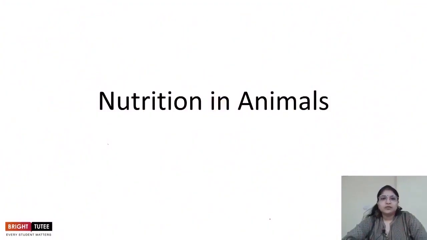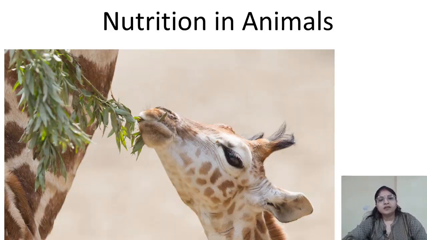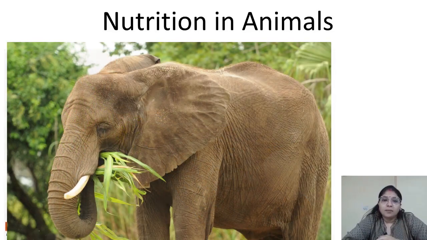Hi students, welcome to this session. In this session, we are going to start with the chapter Nutrition in Animals. In the previous chapter, we talked about how plants obtain their nutrition, and we saw that the green plants specifically are autotrophic in nature. That means that they can prepare their own food. But the animals are dependent on the plants either directly or indirectly to obtain their food.